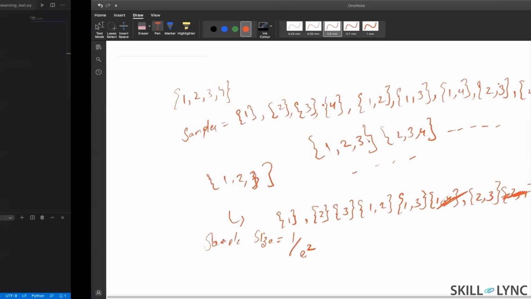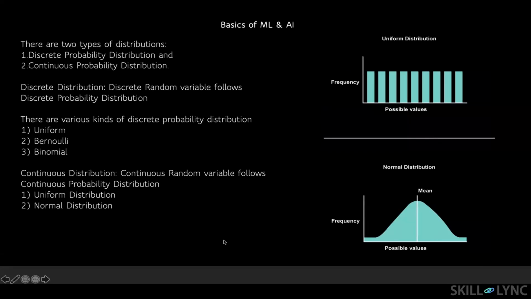So 1 by error square. For example, if the error is say 10%, that means 0.1, right? So 1 by 0.1 whole square will be how much? 100, right? So with 10% of error, you need 100 samples.